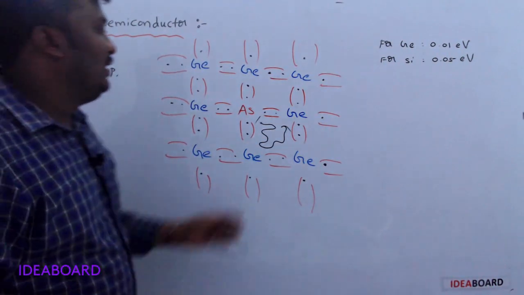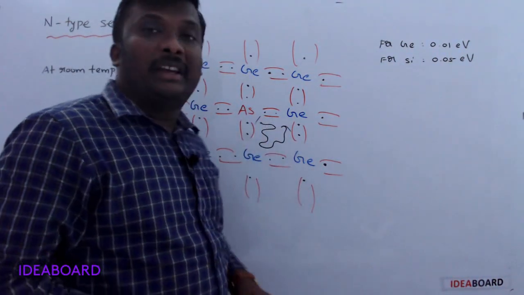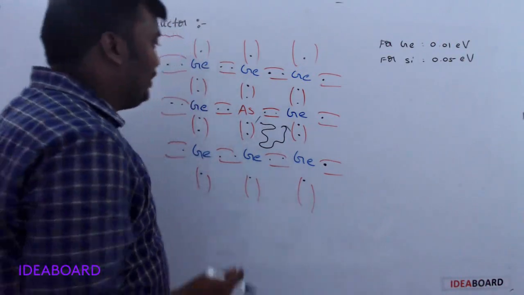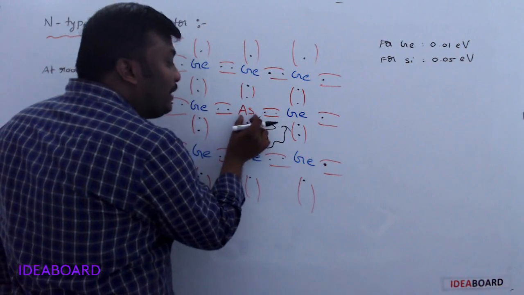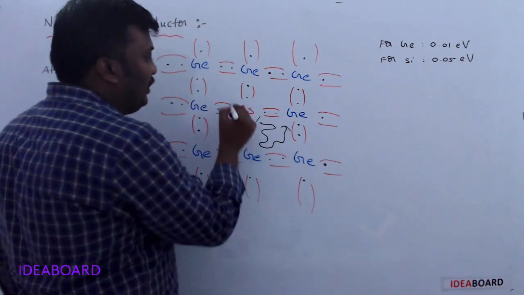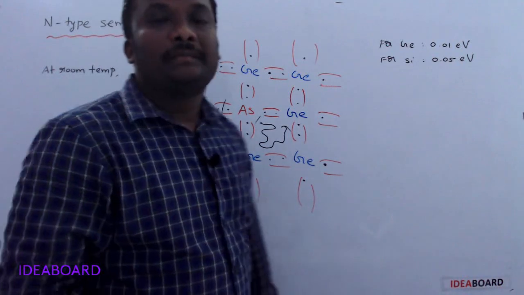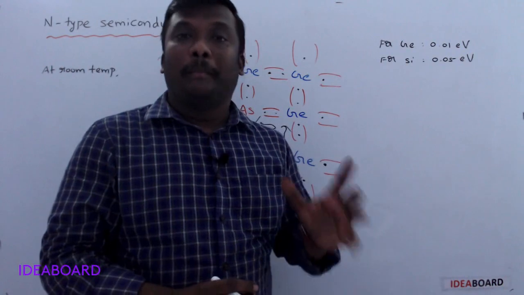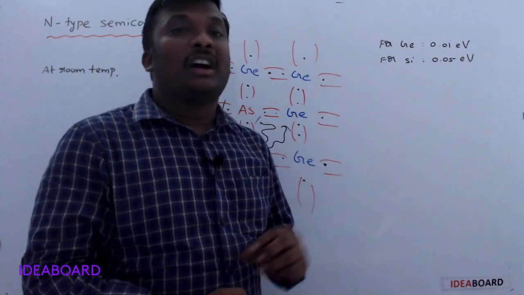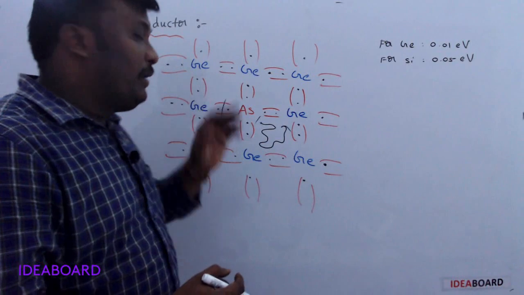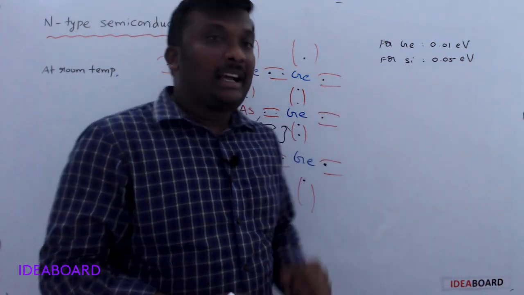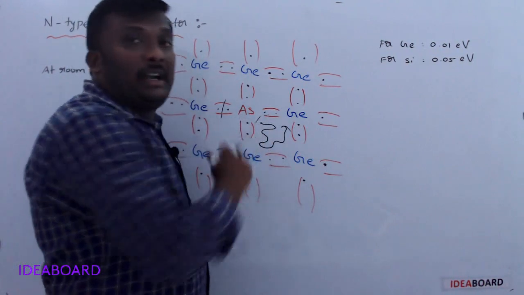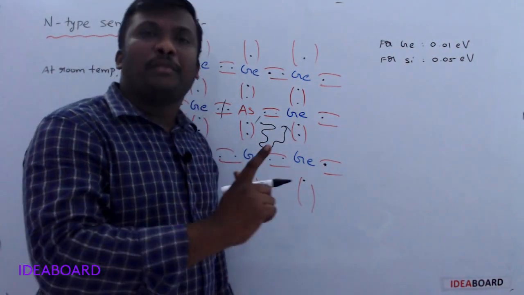At room temperature, this electron immediately breaks its bond. Secondly, at room temperature, due to thermal vibrations of the atoms, covalent bonds break. Whenever covalent bonds break, an electron-hole pair is formed, but the number of holes created this way is very small compared with the electrons donated by the impurity atom. That is a very important thing.